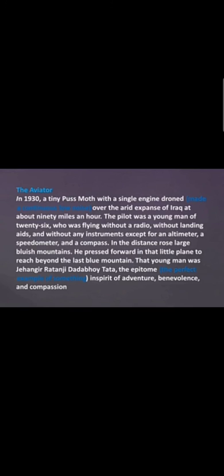In the distance rose large bluish mountains. As he was flying the aircraft, he could see that in the far away distance, there were mountains which looked bluish.